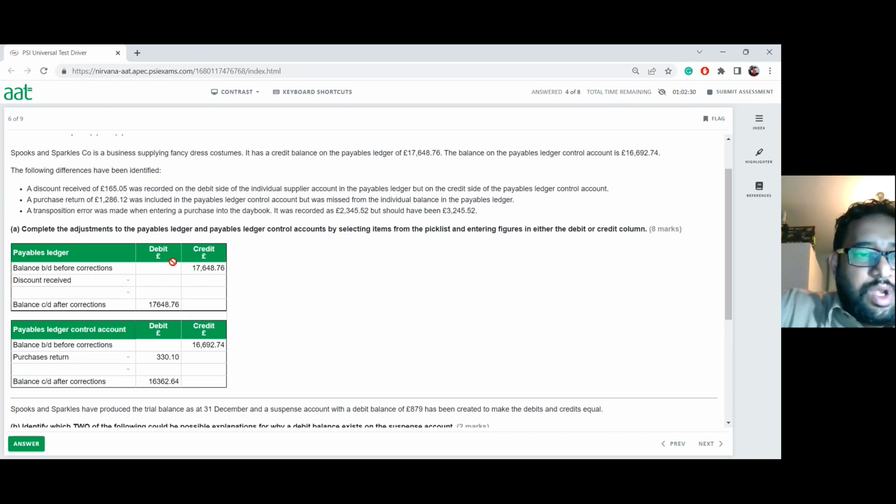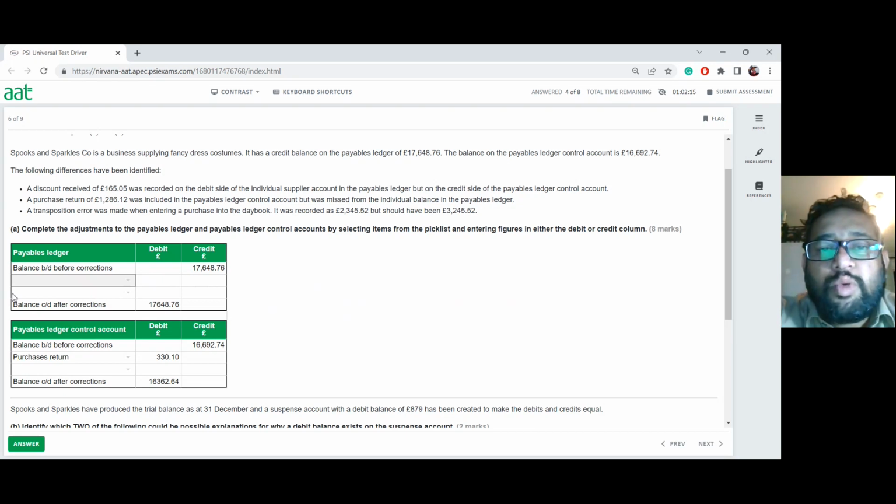But now let's look at the next one. I need to probably remove it, but I don't know how to do that one. Oh yeah, I just untick it. It's gone away. Okay, now let's look at the next one. A purchase return of £1,286.12 was included in the payables ledger control account, but was missed from the individual balances in the payable ledger.